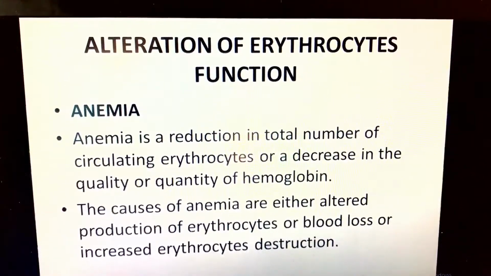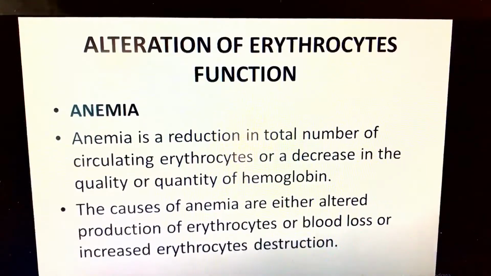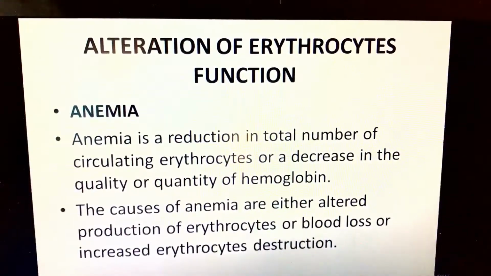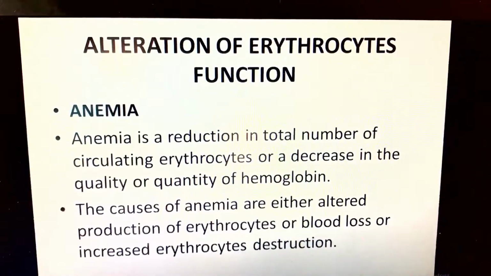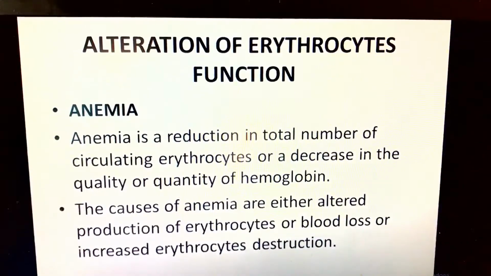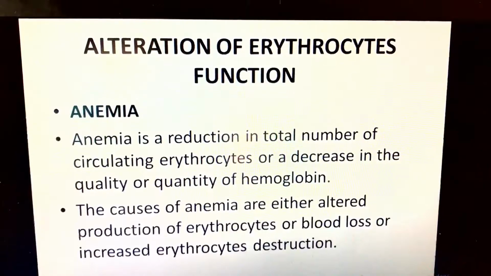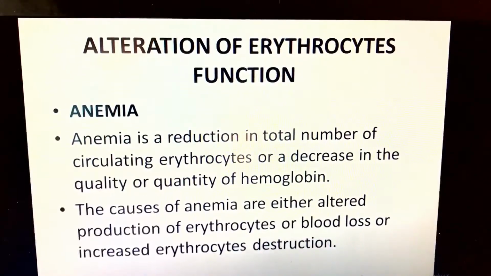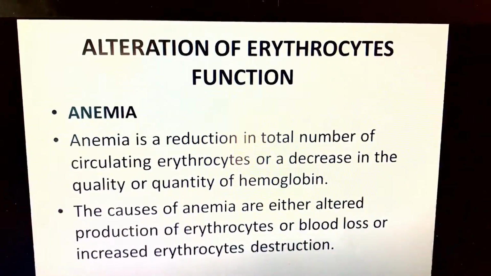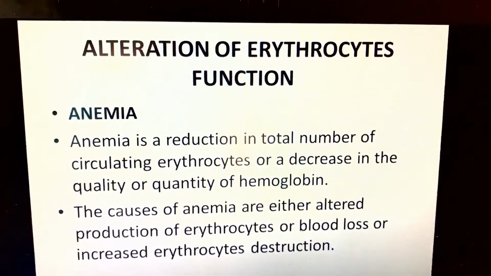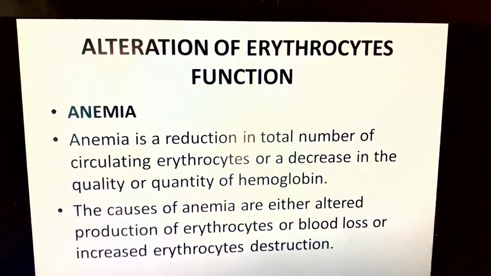When we say anemia, we understand that there is hypoperfusion of oxygen to the body cells. It is related to hemoglobin or red blood cells, as the red blood cells and hemoglobin are responsible for carrying the oxygen.